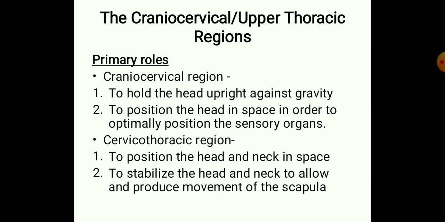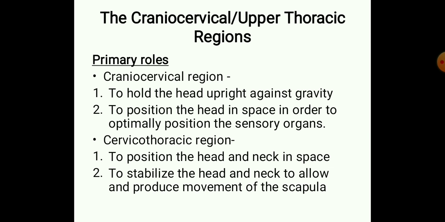When we talk about the cervicothoracic region, there also it has two functions. First is to position the head and neck in space. The lower cervical or thoracic region muscles mainly help the head and neck maintain their proper position in space. The second one is to stabilize the head and neck to allow and produce movement of the scapula.